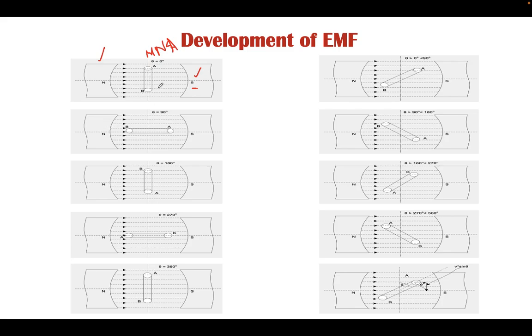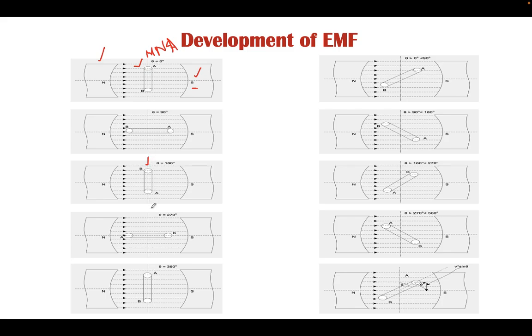Hence at the earlier moment the EMF developed in the conductor was zero, whereas at this moment the EMF had some magnitude. At this point there is the maximum rate of change of flux linkage, and hence the EMF corresponding to this state will be maximum. Similarly, if we further move the conductor between 90 and 180 degrees, up to 180, this condition is similar to the first one, but the difference is that the lower part of the conductor is now at the upper side, whereas the upper part is now at the lower side.